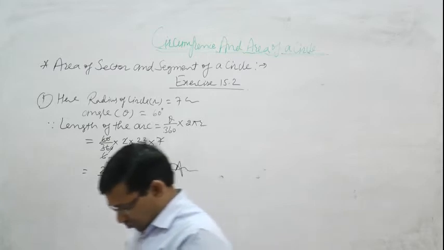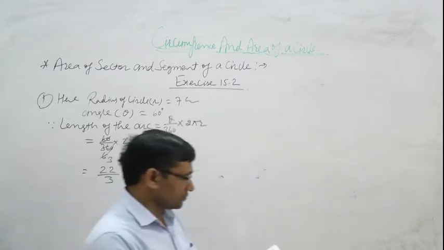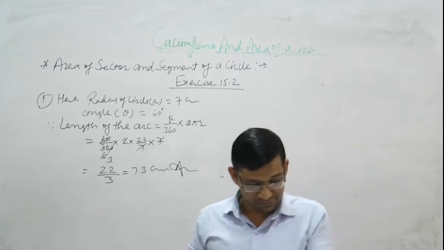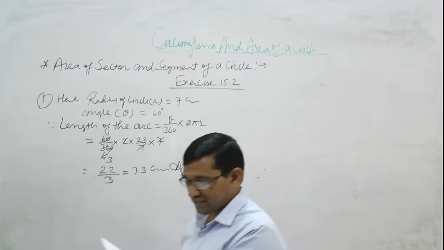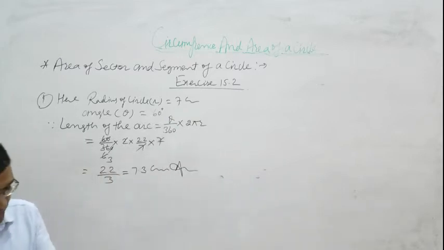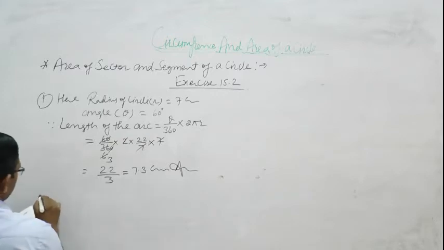Clear? Okay. Some student asks question number 3. The length of an arc and radius of a circle are 12 centimeter and 7 centimeter respectively. Find the area of the minor sector of circle.